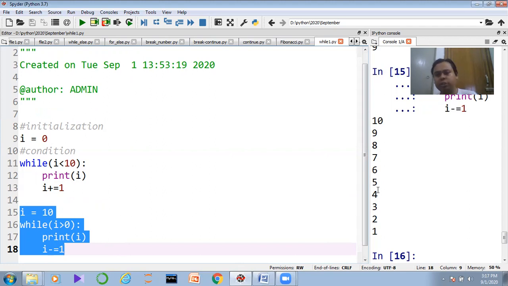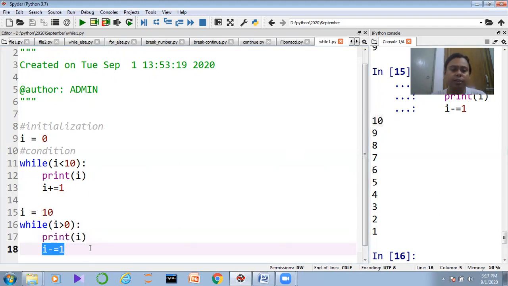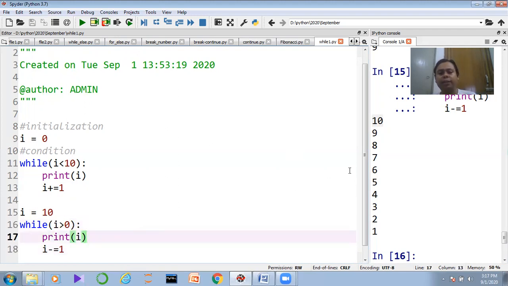Automatically you can see 10 9 8 7 6 5 4 3 2 1. The sequence of data is coming. Why is it coming, guys? Because now you need to understand, i equal to 10. Then 10 is greater than 0. Yes, 10 is more than 0. After that 10 will be printed, so we are getting the 10 here. After that 10 minus 1 is 9. So 9 greater than 0, guys. Is it possible? Yes, it is very much possible. So 9, then 8, then 7, 6, 5, 4, 3, 2, 1.